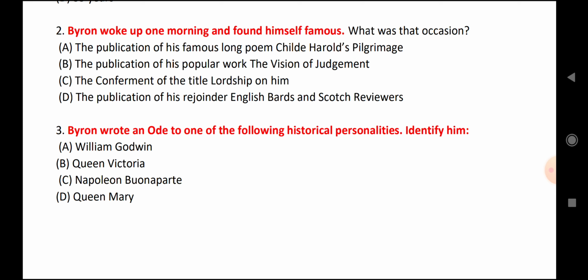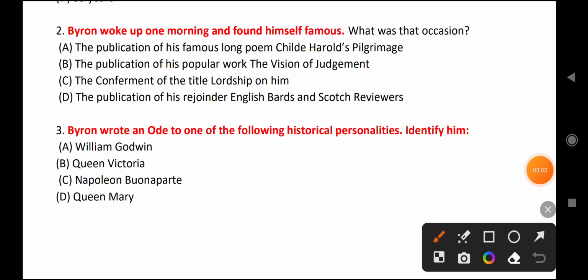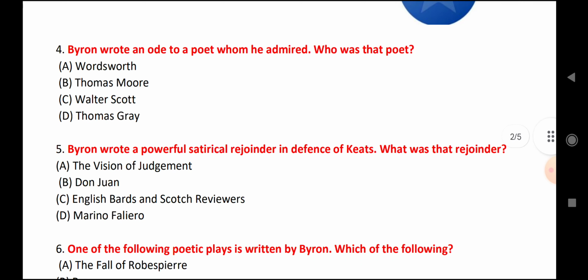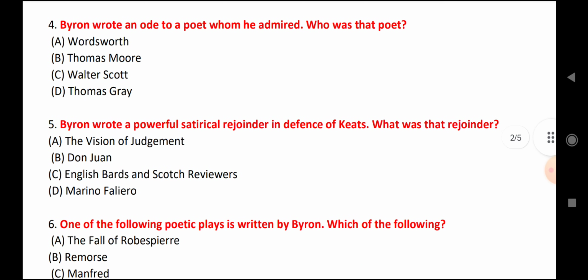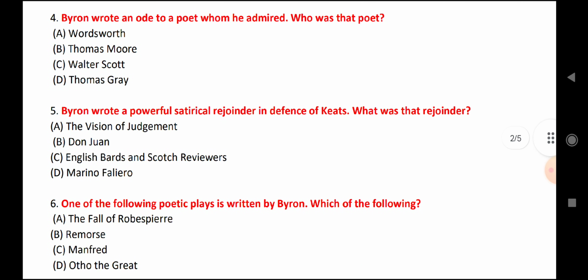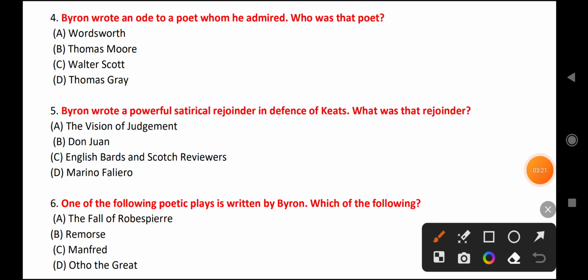Now let's come to next question. Question number 3. Byron wrote an ode to one of the famous historical personalities. Identify him. So he has written an ode to the historical personality Napoleon Bonaparte. Now let's come to question number 4. Byron wrote an ode to the poet he admired. Who is the poet? So he has written an ode to Thomas Moore.